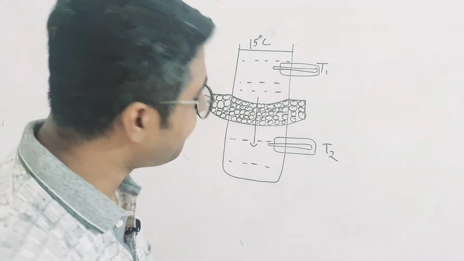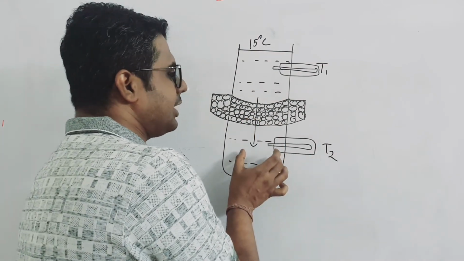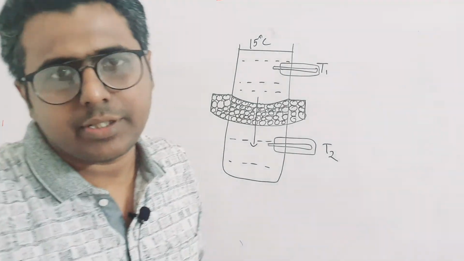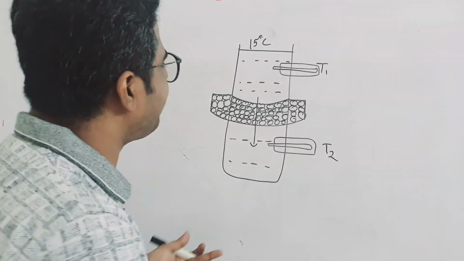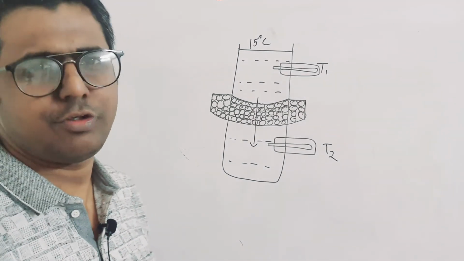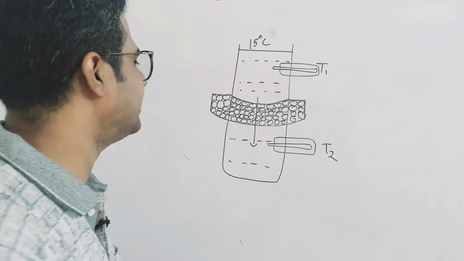Why? Because as soon as this temperature reaches 4 degrees Celsius, this 4 degrees Celsius has the highest density, it cannot go up, right? If it cannot go up, it cannot get any further heat loss. It will not lose any further heat, right? It cannot go up anymore, that's it. Next,